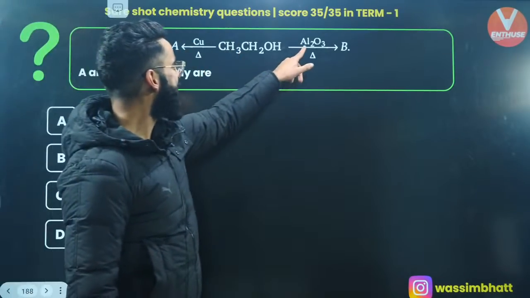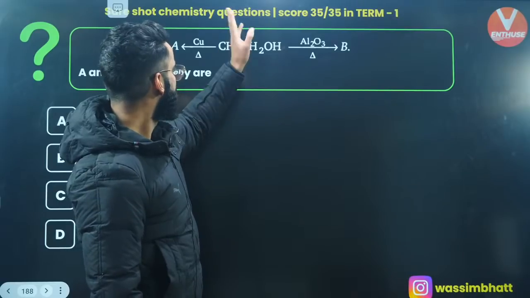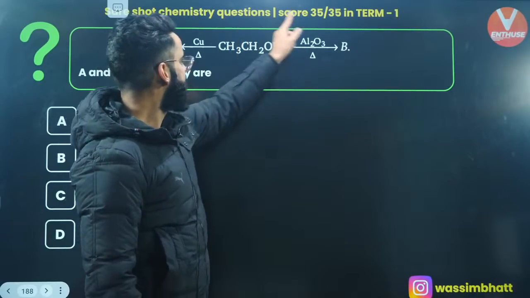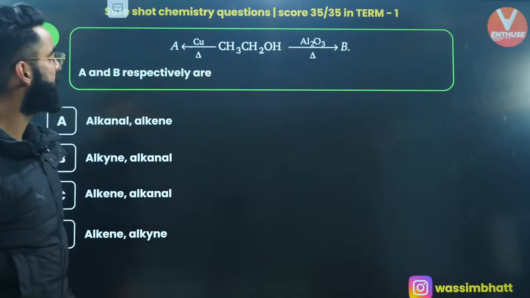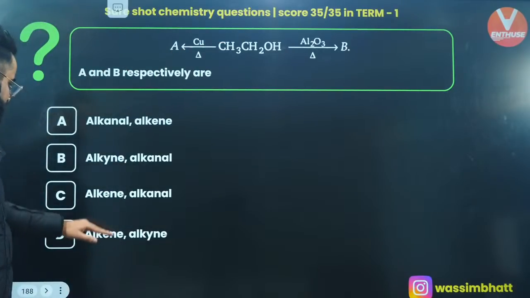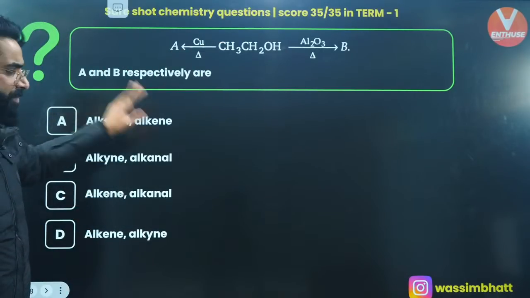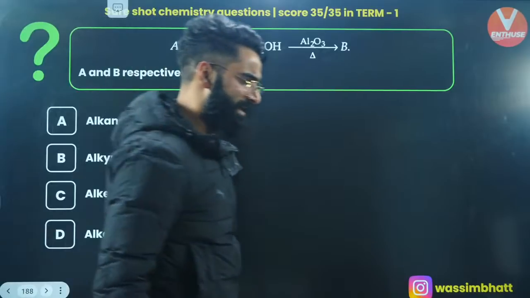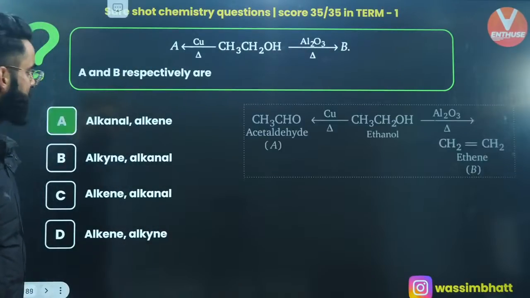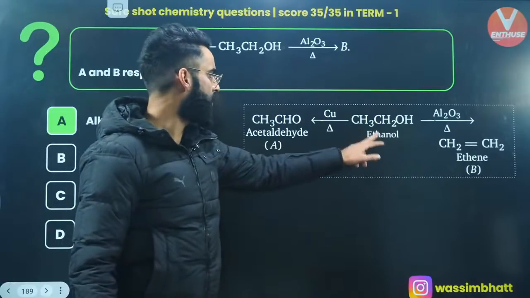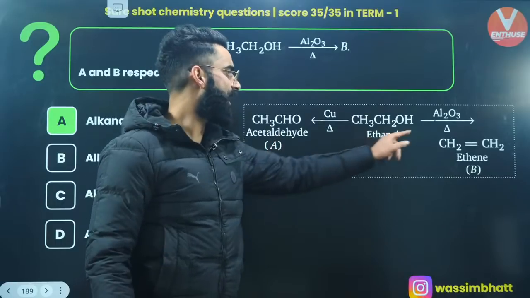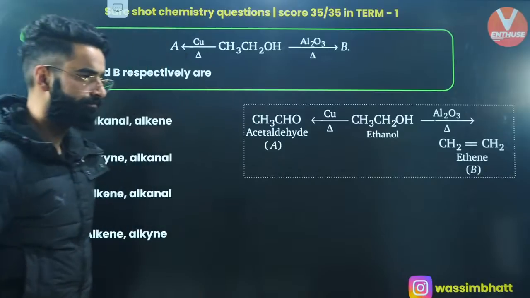On reaction with Al2O3, what is it going to give? On reaction with Al2O3 in presence of heat, it is going to get converted into alkene. So A is going to be aldehyde, and B is going to be alkene. Absolutely, option 1 is the correct answer of this question. So ethanol on reaction with copper in heat is going to give the aldehyde, and this one is ethene.